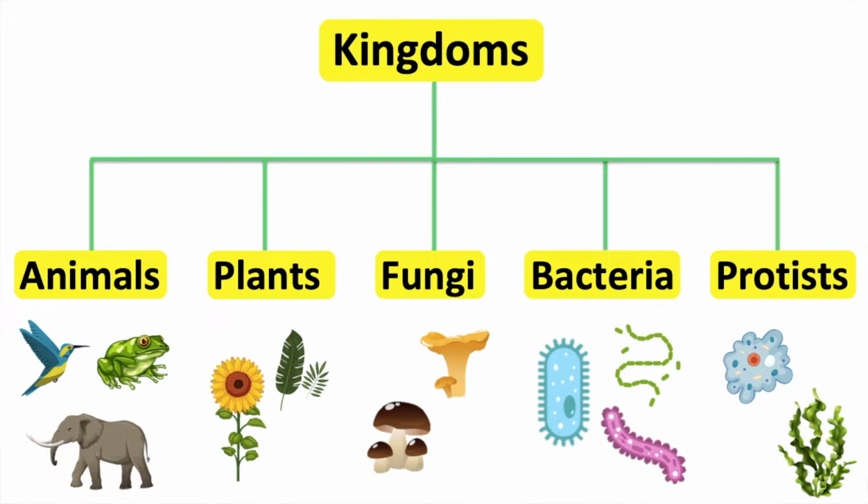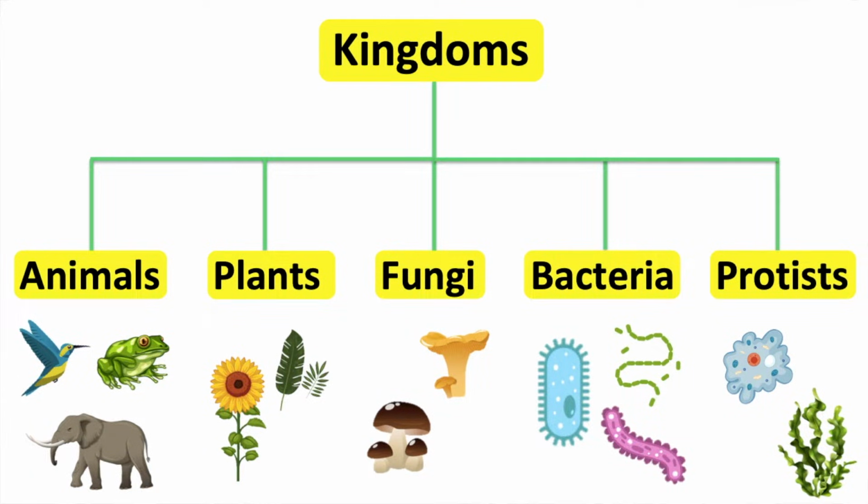Animals are multicellular organisms. They feed on other living things. Plants are multicellular organisms. They make their own food through the process of photosynthesis.